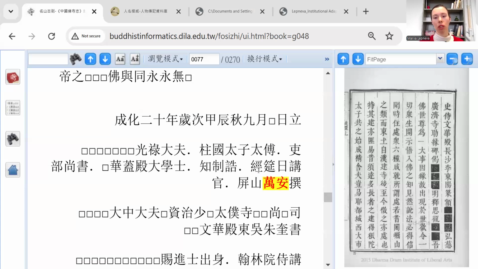So, to include this Wan'an into my paper, I basically want three things. First, I want to know his dates, when he was born and when he died, because usually you have to indicate this when you mention a name. Second, I want to find out what sort of an official he was. Was he an important capital official or a local, small-scale official? And finally, I want to use all this information to write a detailed footnote that will demonstrate the depth of my inquiry. The first thing is dates.